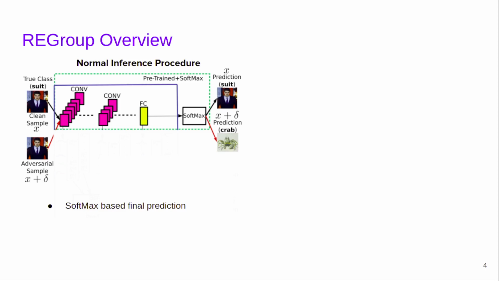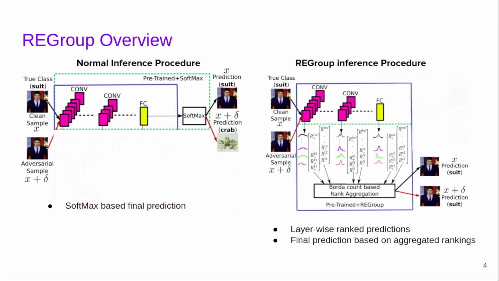Let us look at how the REGroup inference procedure is different from the normal procedure. The usual inference procedure involves processing the input image through a series of convolutional layers and fully connected layers, and the final prediction is obtained based on the softmax probabilities. Unlike softmax, in REGroup we use evidence from multiple intermediate layers in the form of rank predictions. We aggregate the rankings from the intermediate layers using a robust rank aggregation strategy to make the final prediction.